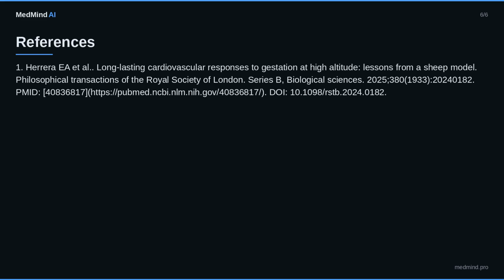References. 1. Herrera E.A. et al. Long-lasting cardiovascular responses to gestation at high altitude, lessons from a sheep model. Philosophical Transactions of the Royal Society of London. Series B, Biological Sciences. 2025, 380, 1933-20240182. PMID 40836817. https://pubmed.ncbi.nlm.nih.gov/40836817.